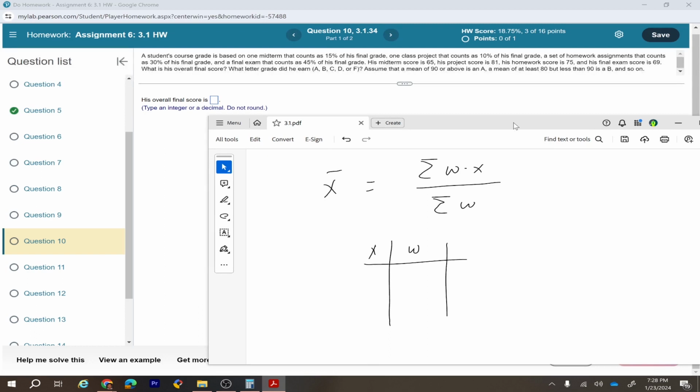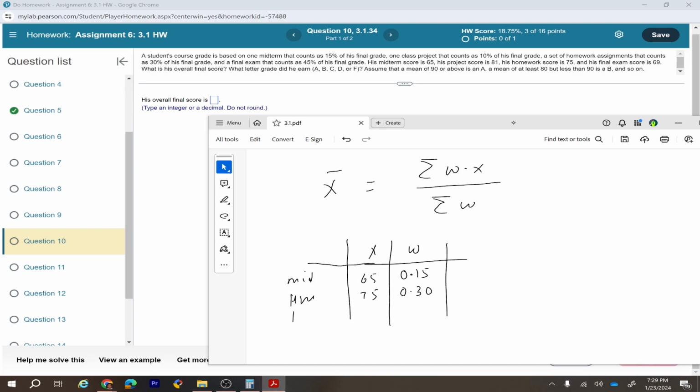The weight of the midterm is 15%, so that is 0.15, and the score in the midterm is 65. After that, there is homework. The weight of the homework is 30%, so that means 0.30. The score in the homework is 75.